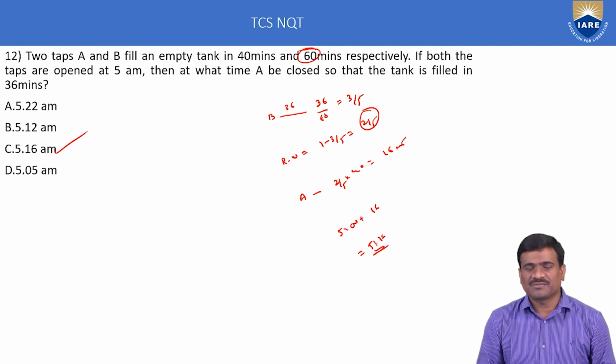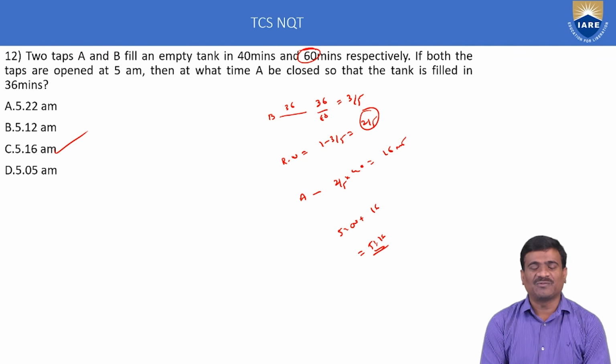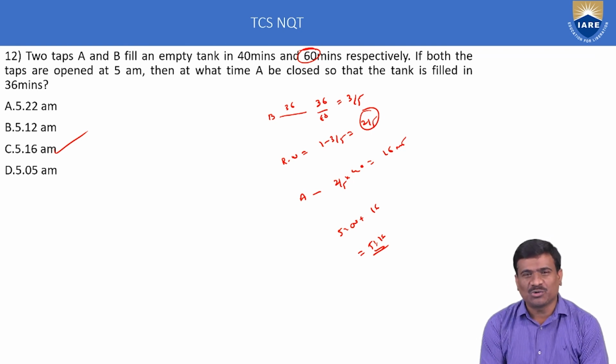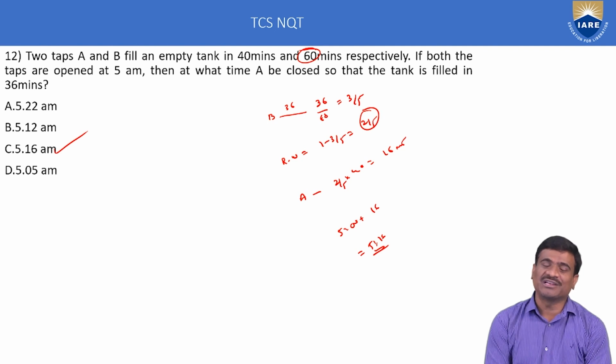Simple concept. The notation is also important. Fill indicates plus operator, empty indicates minus operator. Here A and B fill the tank, so both use only the addition operator. Important: check the time gap between A and B, which is 36 minutes. Here B time is 36 minutes more than A time.